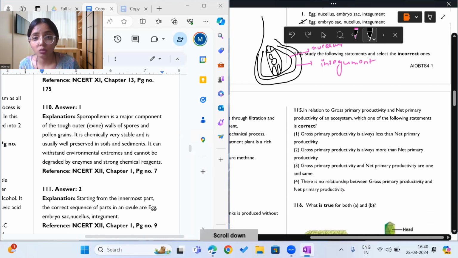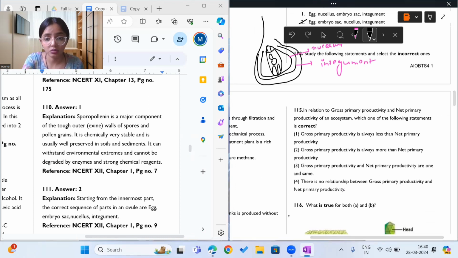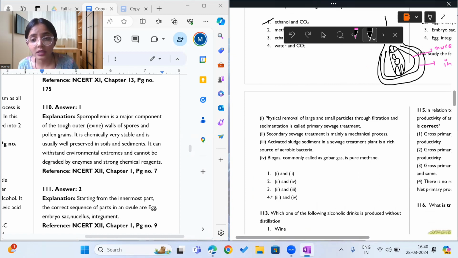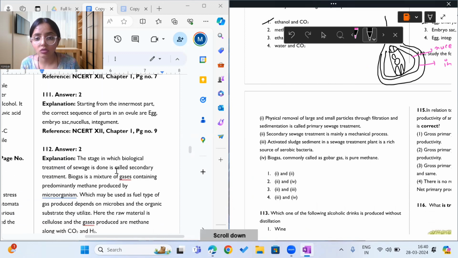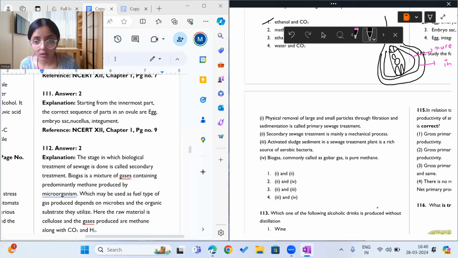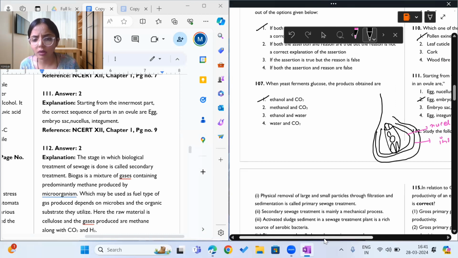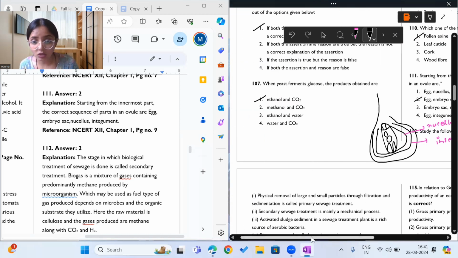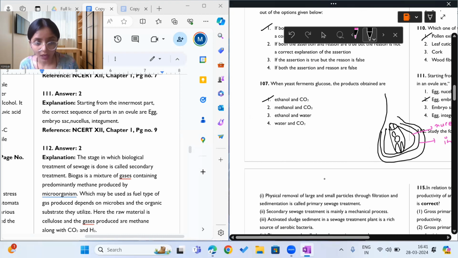Okay. Now, question 112, study the following statements and select the incorrect options. Let us see the first statement. It says physical removal of large and small particles through filtration and sedimentation is called primary sewage treatment. Yes, this statement is correct. What is primary sewage treatment? It is nothing but removal of large and small particles through filtration and sedimentation. What is sedimentation? Sedimentation is settling down of large particles.